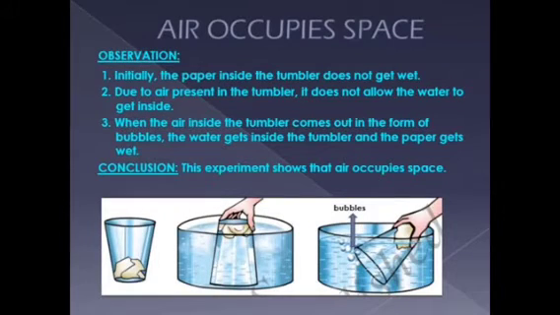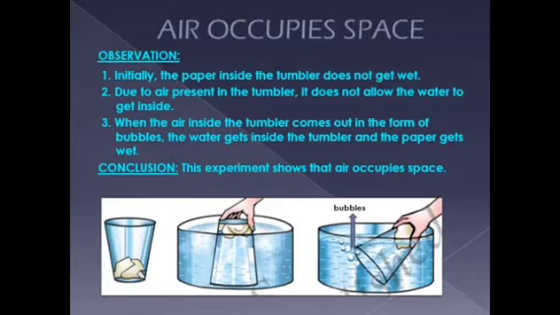Now let us note down our observation. So initially the paper inside the tumbler does not get wet. We took a tumbler and put some dry paper inside it. We pressed the dry paper to the bottom of the tumbler. Then we took a glass trough filled with water. Now the tumbler with the paper inside is pressed inside the trough filled with water. But initially the paper inside the tumbler does not get wet because the water does not get inside the tumbler.